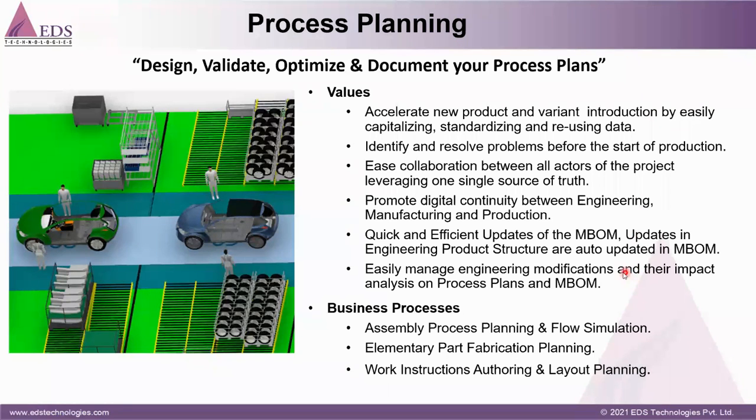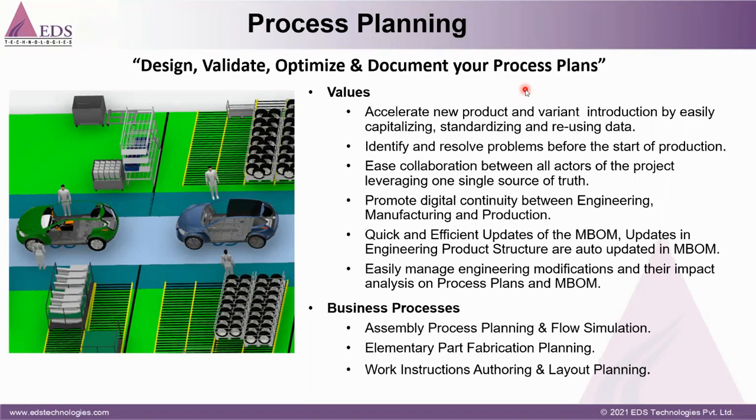So what kind of business process is covered in process planning? In process planning, we can process the whole assembly process: how my assembly is going to be assembled, and what kind of process we need to follow.